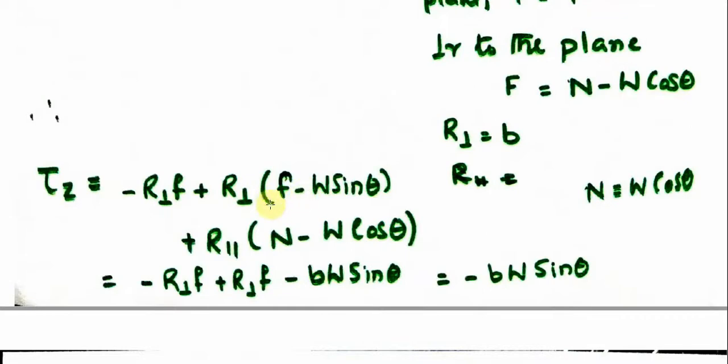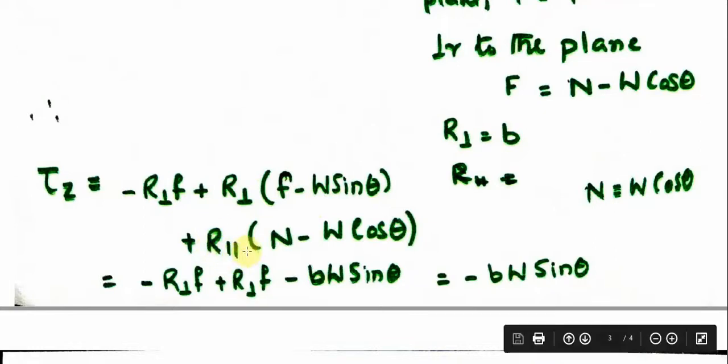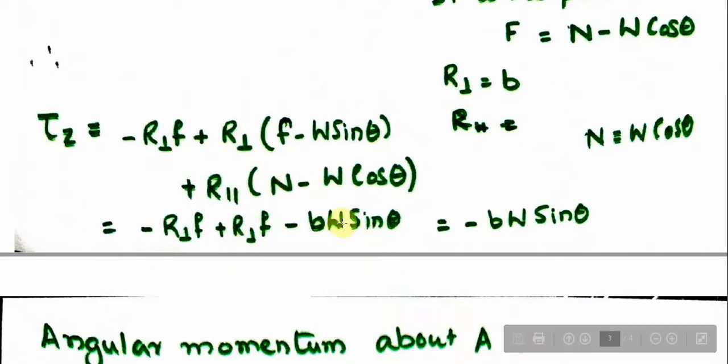Along the perpendicular, you will have to consider the force which is in the plane, that is f minus W sine theta. Now the component parallel to the plane, you have to take the force which is perpendicular or normal to the plane, that is N minus W cos theta. So if you resolve this, you will get it like this. Here the normal reaction force N is equal to W cos theta, so N minus W cos theta will be equal to 0. So this term will vanish.